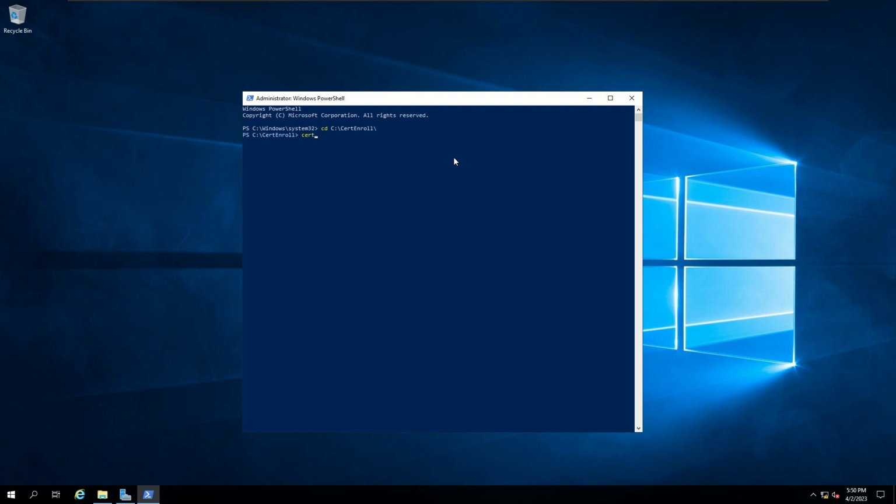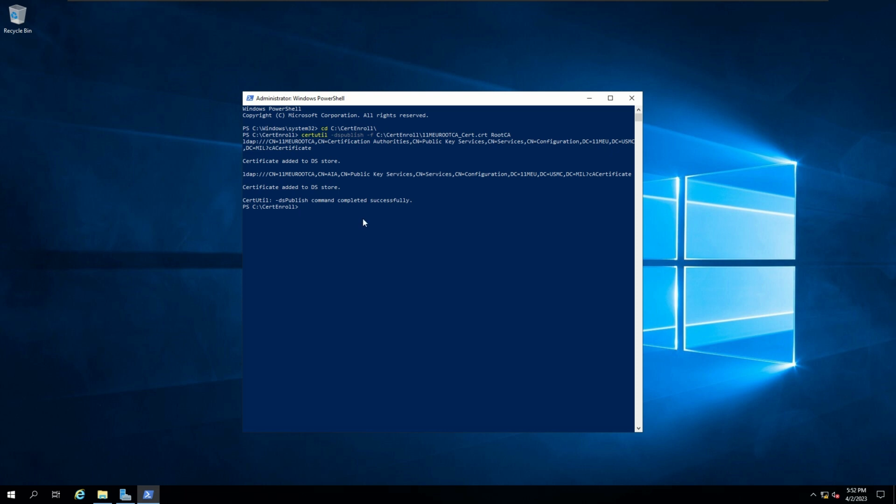Now let's run a certutil command, dspublish, and this is going to be the path to our certificate. That's our CRL, this is our certificate. Space, root CA. Alright, so press enter.